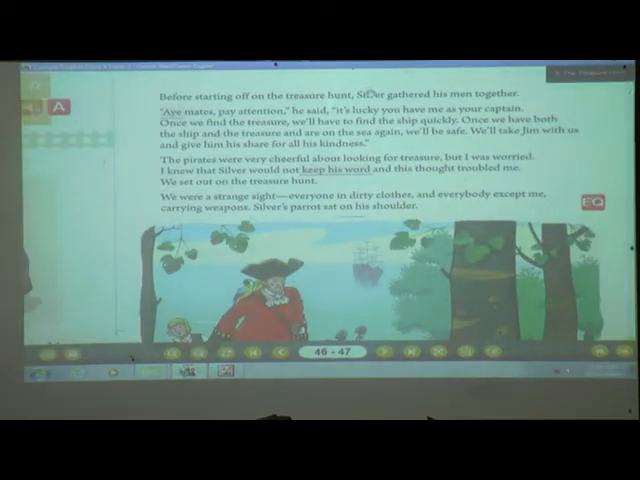Now come on to the next page, that is 47. Just look on the screen.